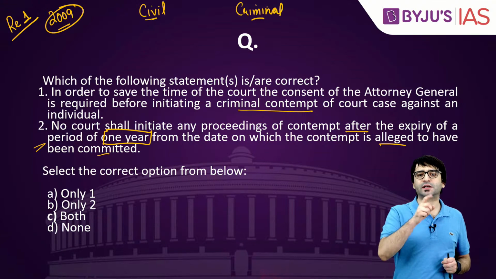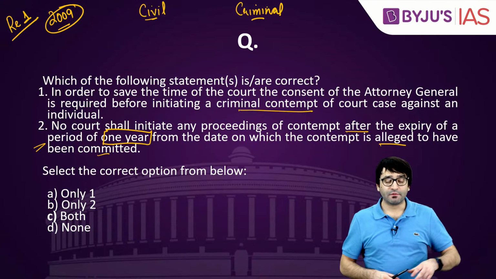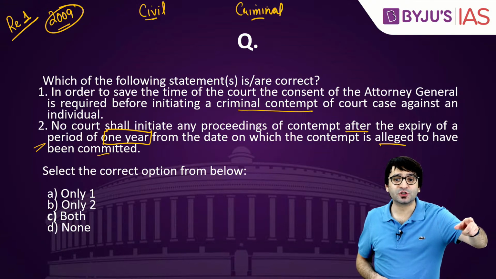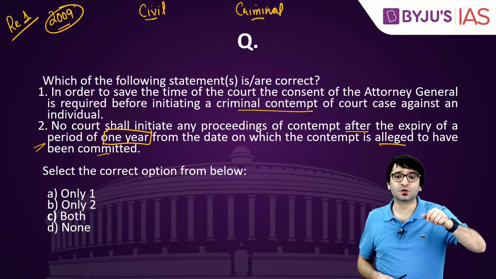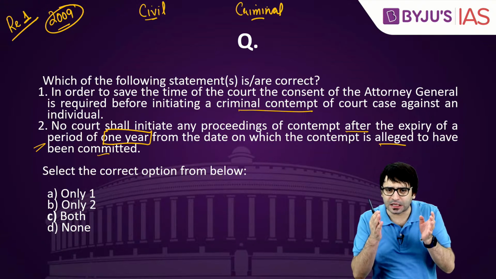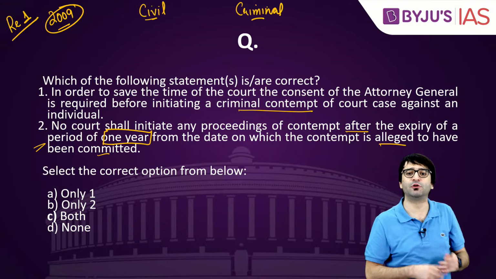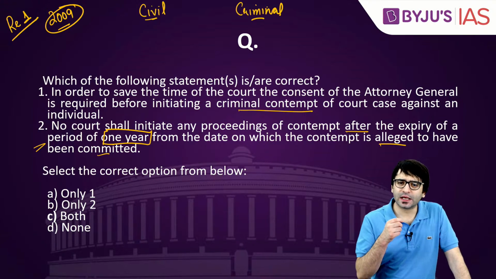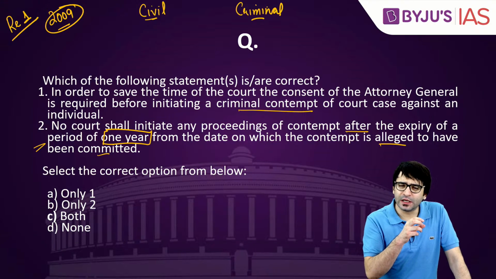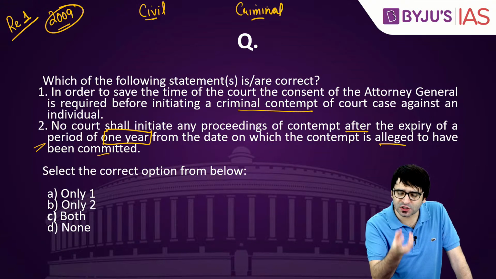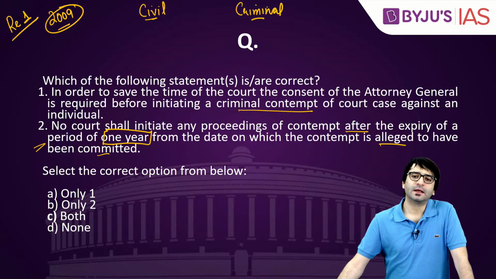But criminal contempt is something very dangerous. When you're attributing motives to the judges, the judge gave this verdict because the judge is corrupt. The judge gave this verdict because he was paid money. The judge gave this verdict because of a particular caste ideology, because of a particular communal ideology. So you are scandalizing a judge. You are scandalizing a judgment. You are basically disreputing the Supreme Court. You are basically disreputing the seat of justice in this country.